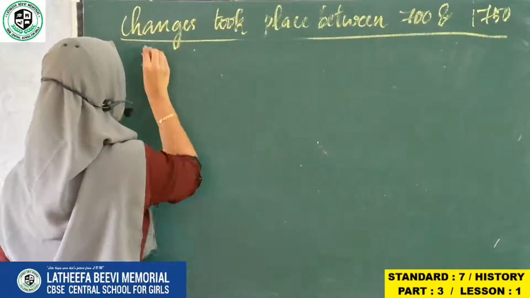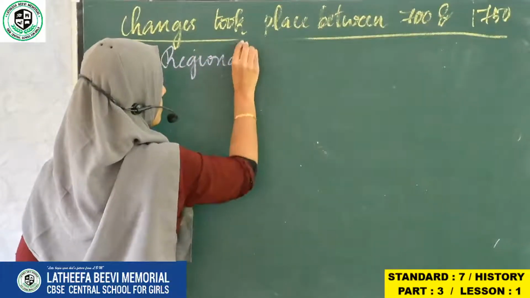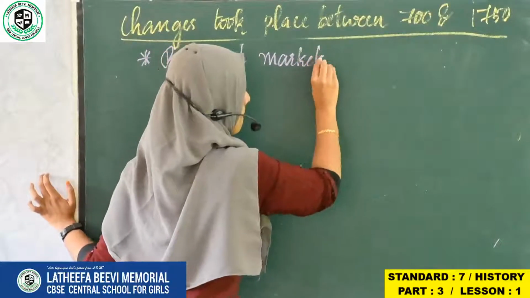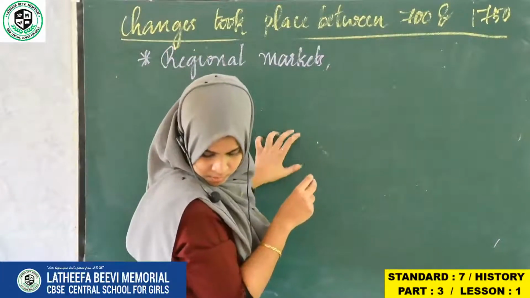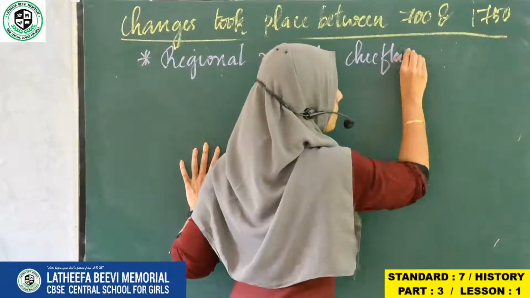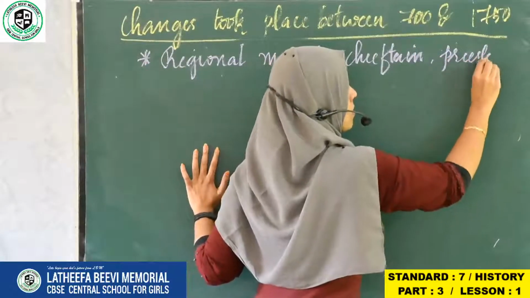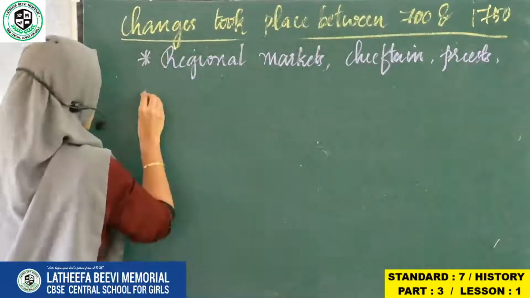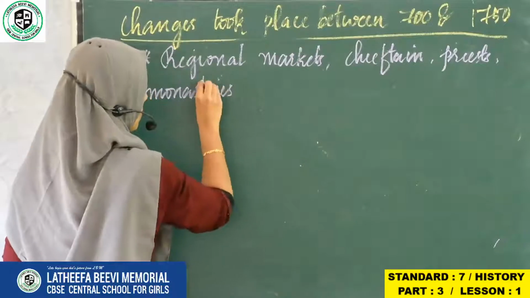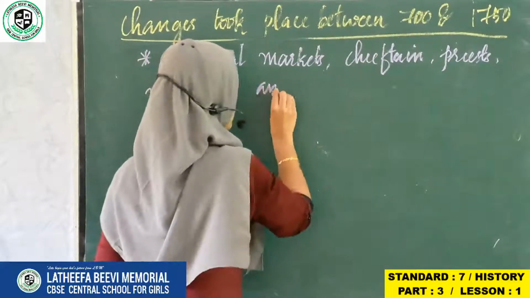Regional markets, chieftain, priest, monasteries, and temples started to influence them.